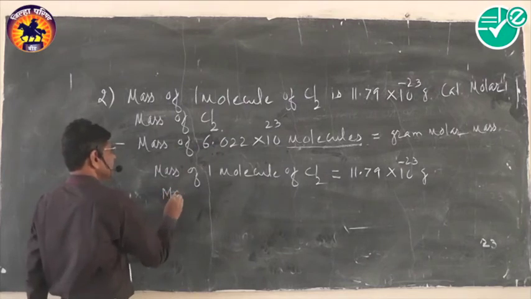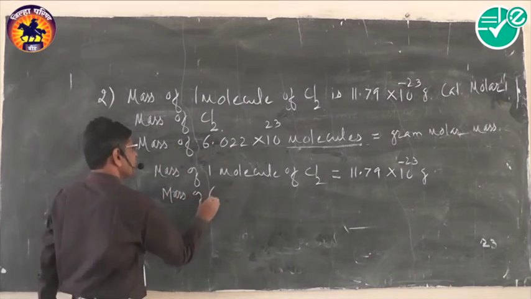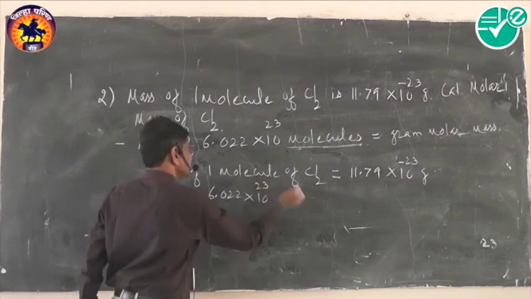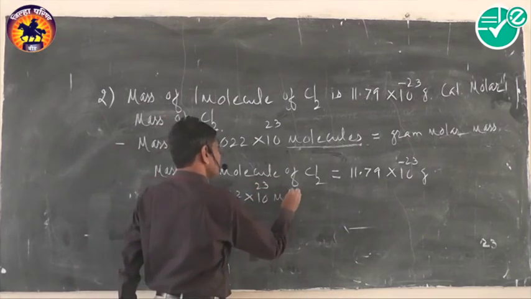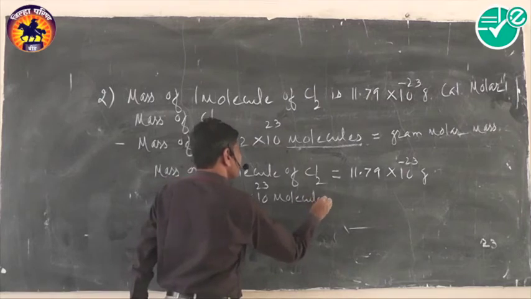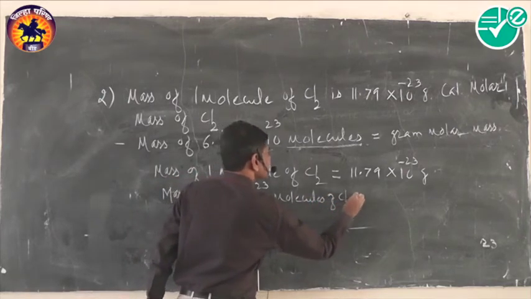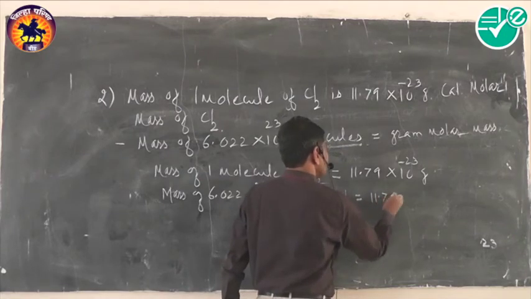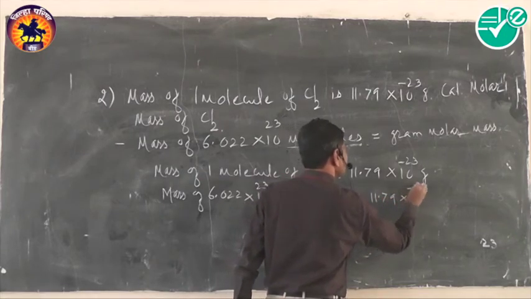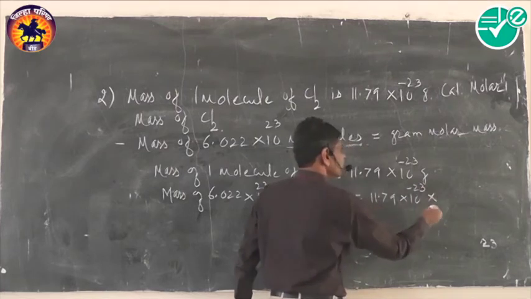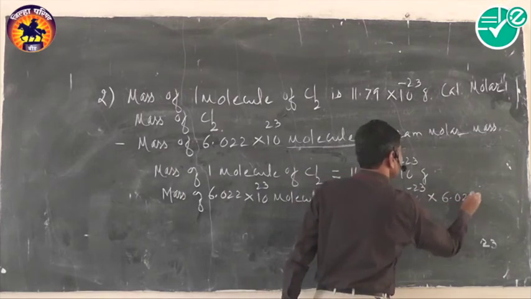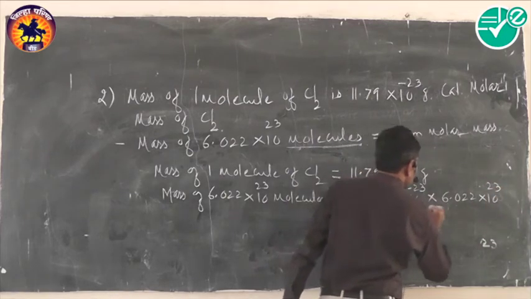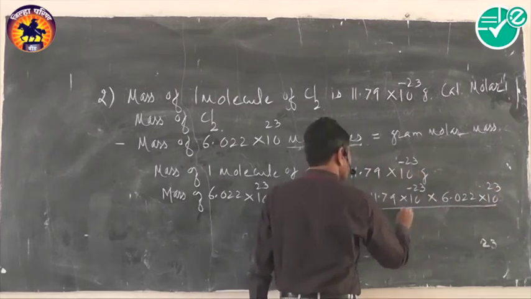So the mass of 6.022 × 10^23 molecules of chlorine corresponds to 11.79 × 10^-23 multiplied by 6.022 × 10^23 divided by 1.